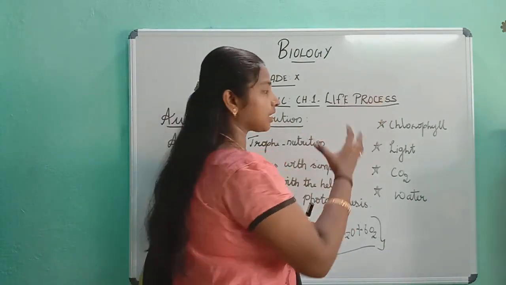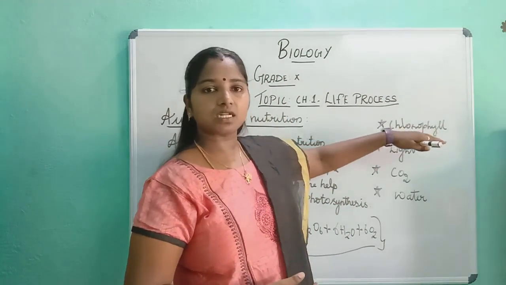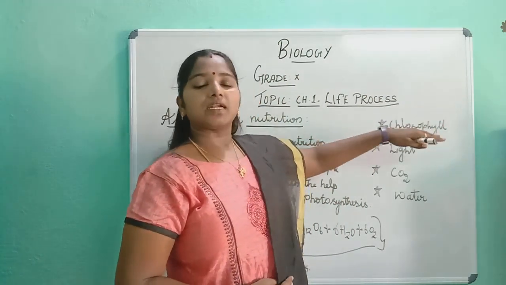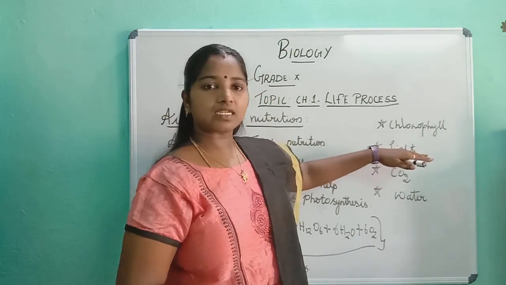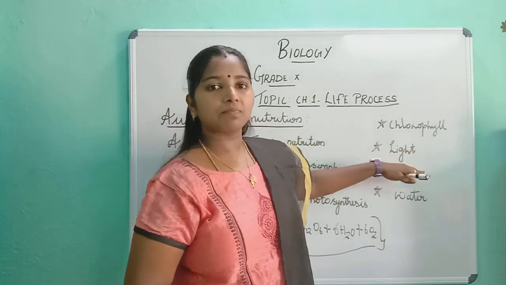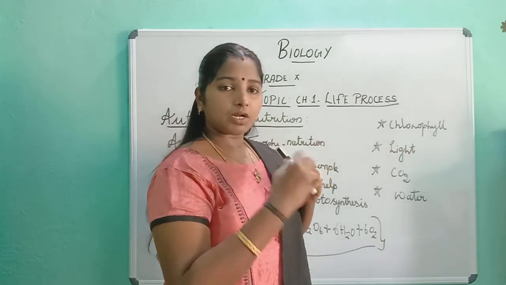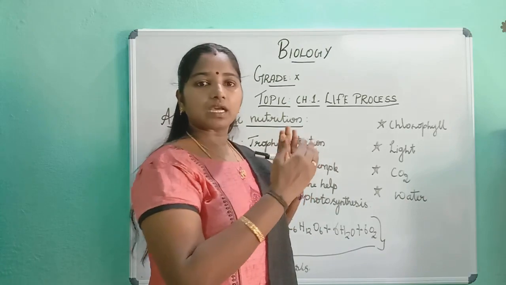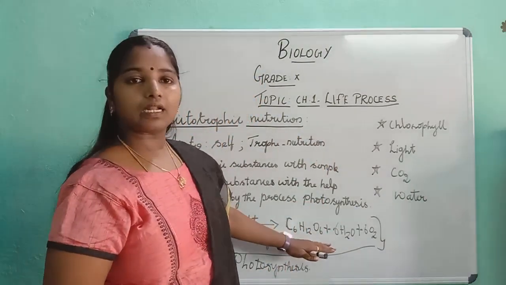When you say chlorophyll, if you want to write 2 points about it, you can write that it is a green pigment, it is present in the leaves, and it has a plastid called chloroplast. When you write about light, light is the main source of energy. It comes from the sunlight, and it is also responsible for breaking down water molecules into hydrogen and oxygen. So it gives a complete product called glucose.